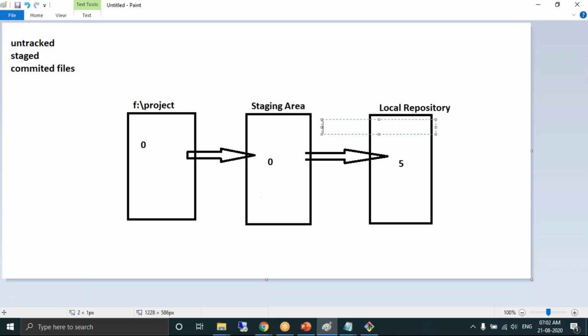We have used the git commit command, which helps to move the files from where to where? From the staging area to the local repository. So if there are 10 files in the staging area, all 10 files will be moved to the local repository. Entire files present in the staging area. Yes, you're right. So let's proceed.